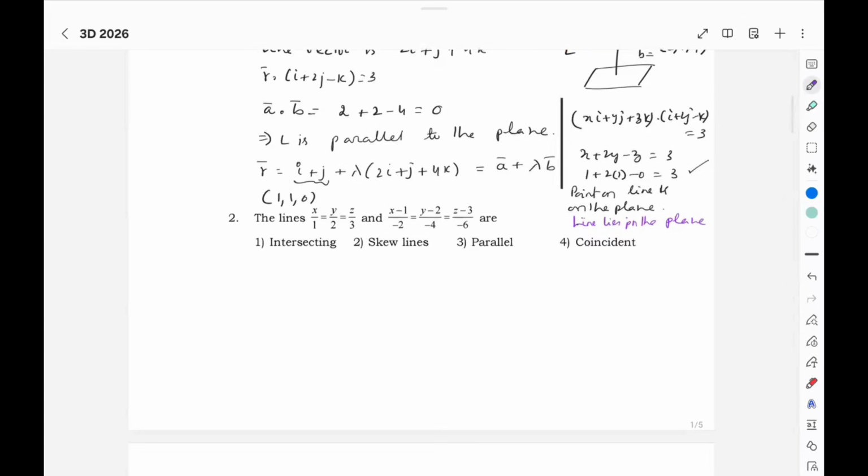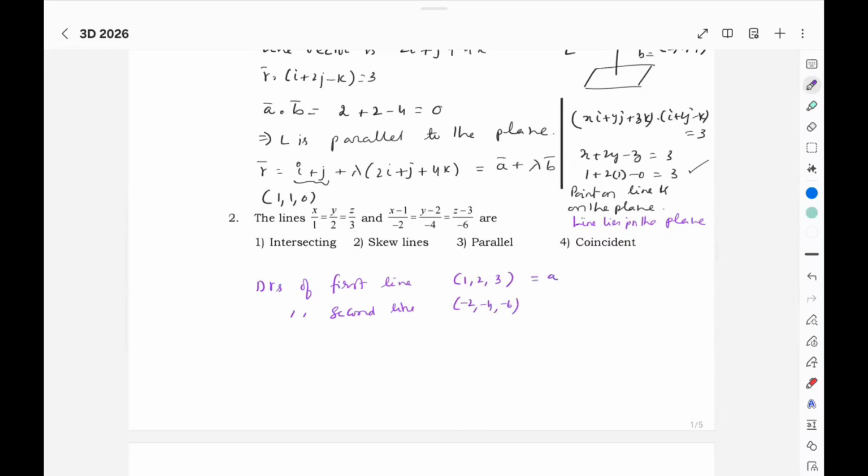Here, these lines: DRs of the first line are 1, 2, 3. DRs of the second line are -2, -4, -6.